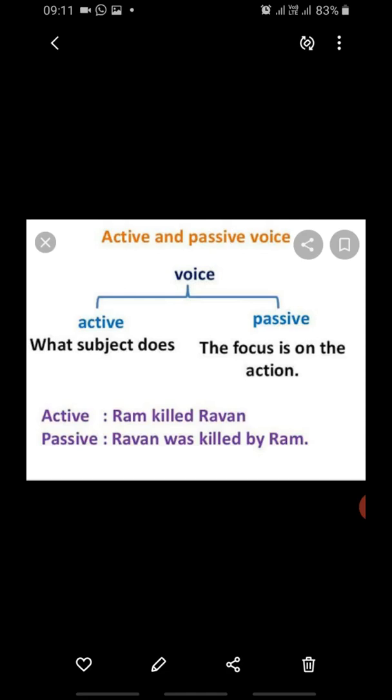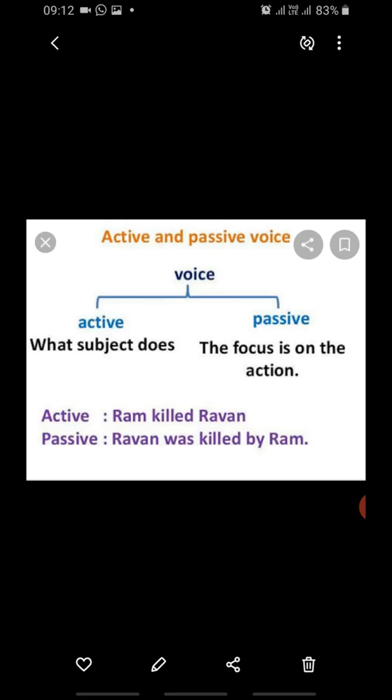Okay, so now if we are talking about passive voice, we come to the object part, that is Ravan. Now here we have to interchange subject into object and object into subject. For example, you can see, Ravan was killed by Ram.